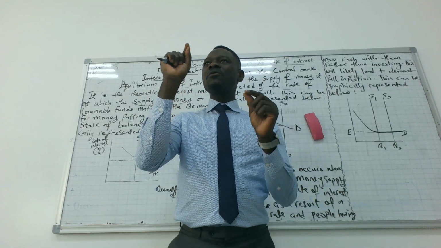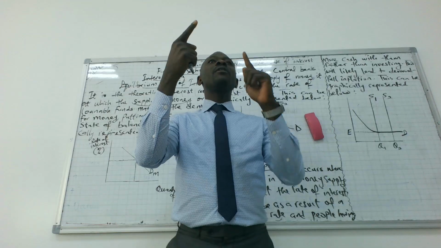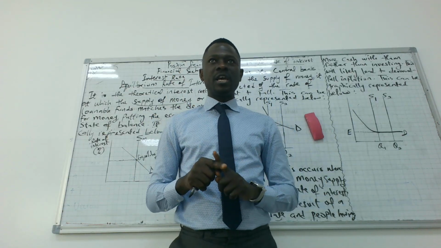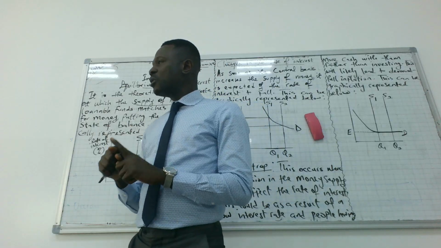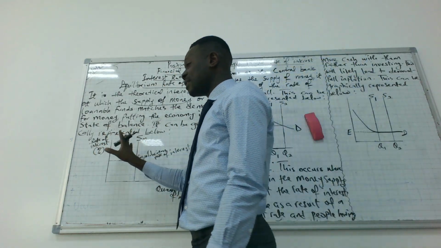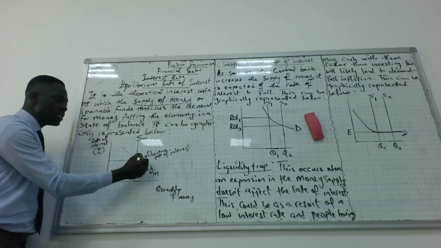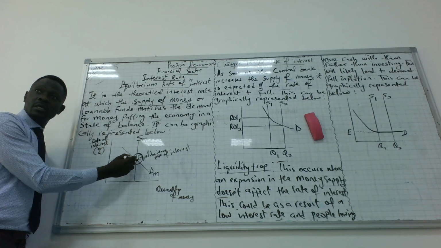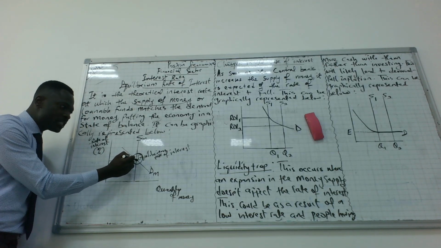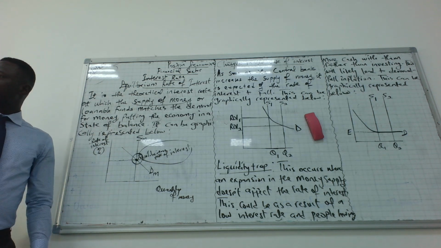So whenever the rate of interest is at equilibrium, it simply means the demand for and the supply of are matched. They are equal. Do we understand equilibrium interest rate? Good. So it can be graphically represented like this. This is equilibrium. The demand for money and the supply of money meet at this point. There's intersection here. So this point is what we call the equilibrium rate of interest. Do we understand?